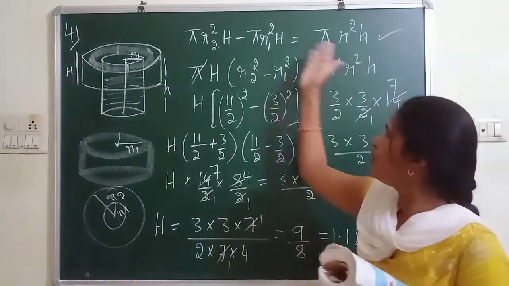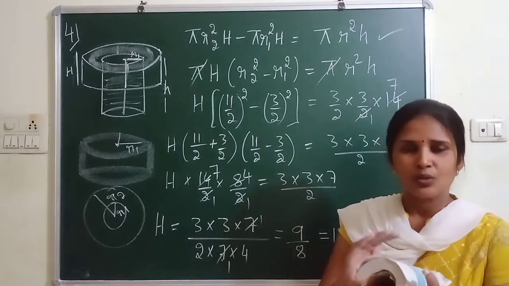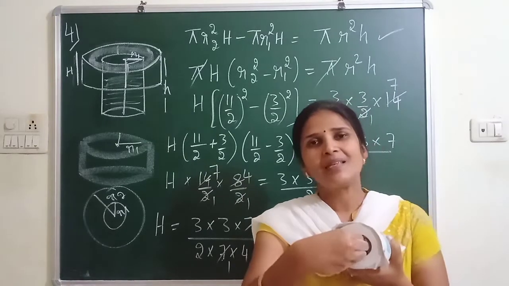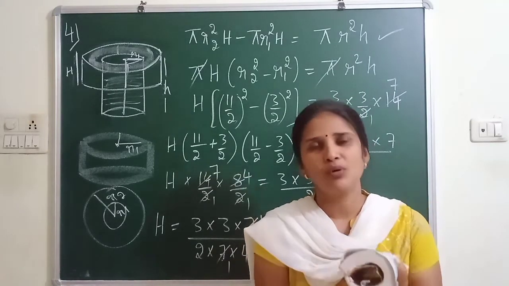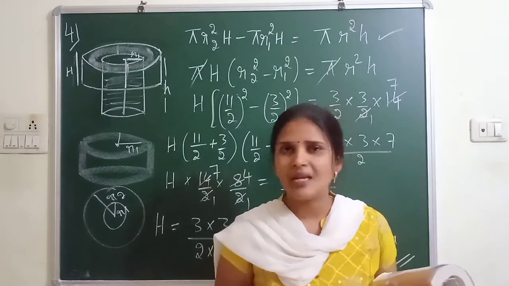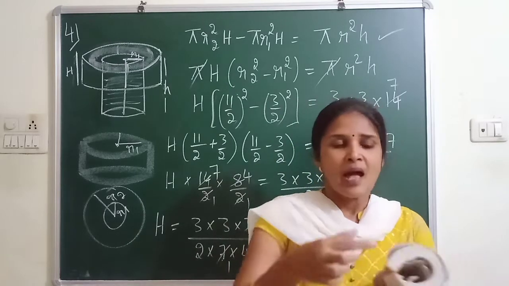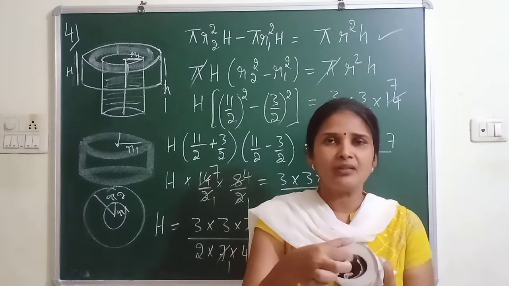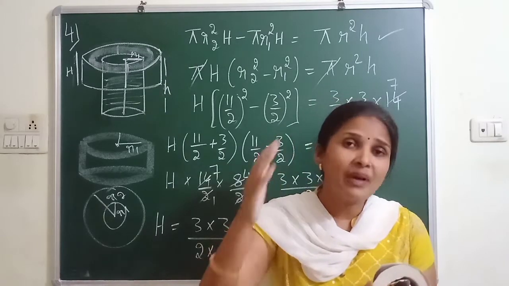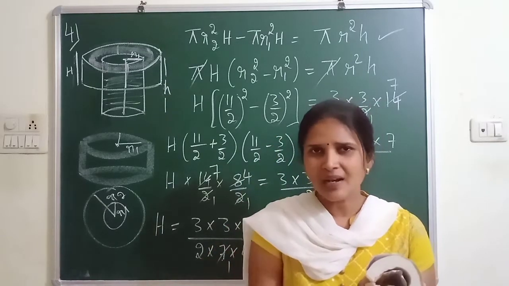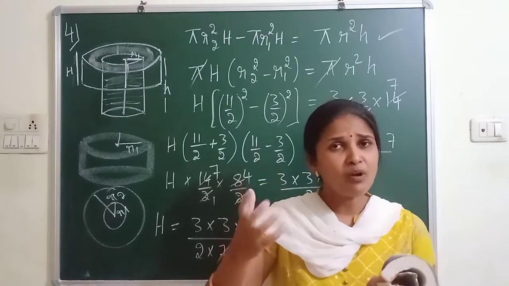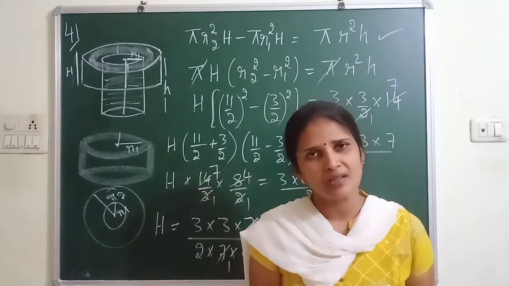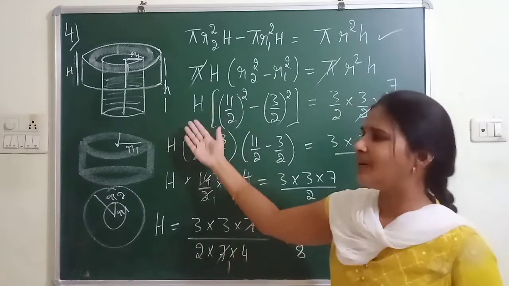So volume of well equals volume of embankment. So volume of outer cylinder minus, means this gap you have to remove. Remember always, whenever you have a metallic pipe in your house having a width, just observe that. Observe how to find the volume of metal. Volume of cylinder is inner space, but volume of metal is what? Volume of outer cylinder minus volume of inner cylinder. The same concept you can compare here.